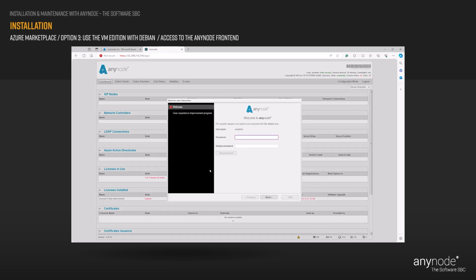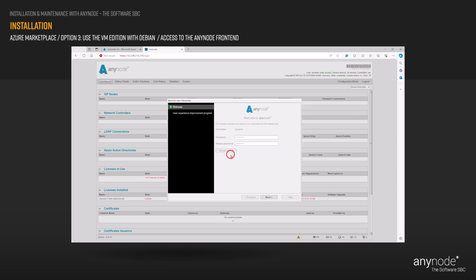When you start AnyNode for the first time after installation, you must set up an initial password for the default administrator account. The default username for the administrator account in the AnyNode frontend is always anadmin. The initial password must contain a minimum of 8 characters and should not include number sequences like 1, 2, 3, 4 for security reasons. The wizard will inform you during input whether the password is valid.